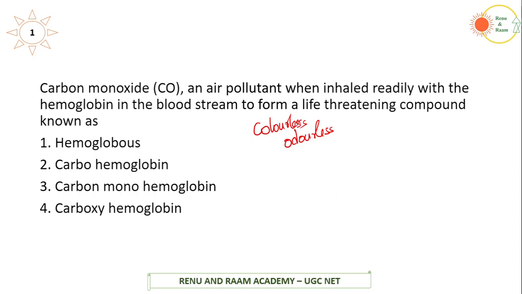This oxygen deficiency can cause headache, cardiovascular diseases, and even problems related to your eyesight and your nervous system. Especially, if more than 3 to 4% of the blood's carrying capacity is reduced here, carbon monoxide plus hemoglobin will create carboxyhemoglobin. So the answer is option 4.